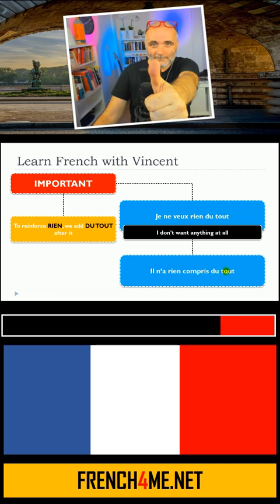Il n'a rien compris du tout. That situation is quite interesting because we have the negative form of comprendre in the compound tense passé composé. So remember that the ne will come before avoir, and then rien is coming right after. And then you put your past participle and you finish with du tout. Il n'a rien compris du tout. Work on this structure if you're not really sure because it's a bit complex, but once you practice it and once you understand it, it will be extremely simple after. Il n'a rien compris du tout.